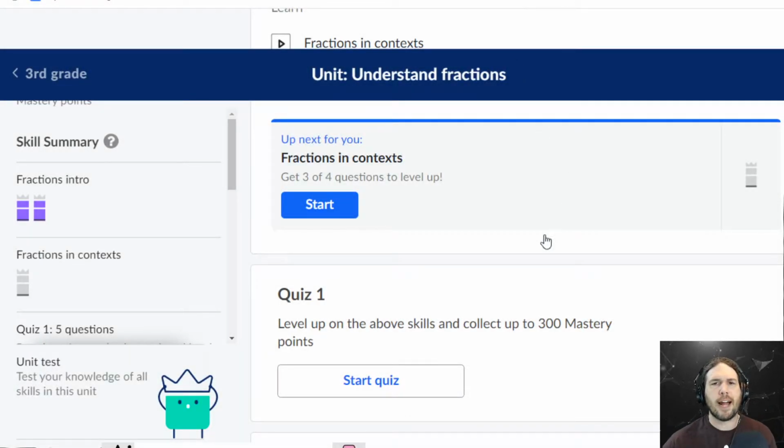Okay, rant over. Fractions in context. Now remember, when we say in context, what we generally mean is word problems, right? It means taking what we just learned about numerators and denominators and splitting up objects and putting it into a context that might pop up in the real world. Although we already have, right?